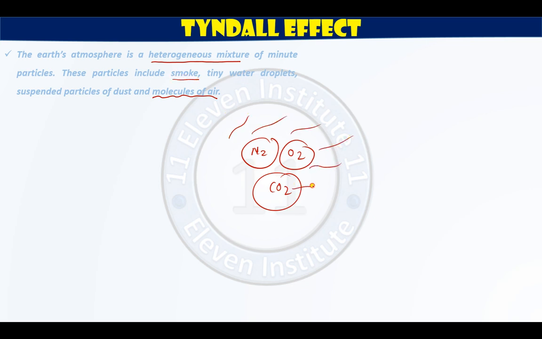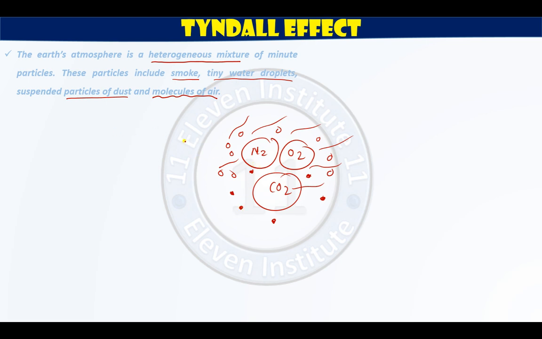Smoke is present in Earth's atmosphere. Then tiny water droplets are present. Then suspended particles of dust are also present. So you can see a variety of particles are available over here. Right, the molecules of gas are there, molecules of water vapor are there, smoke is there, particles of dust are also there, variety of particles are there.